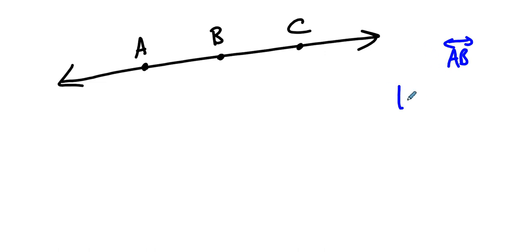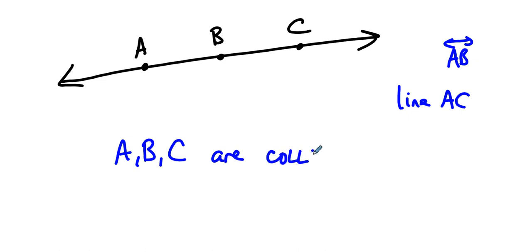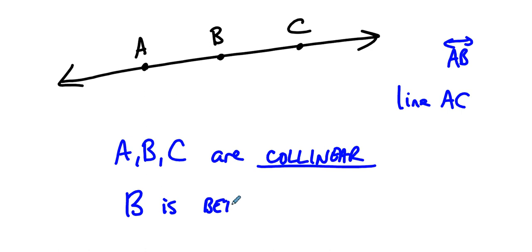Good for you. We could also call it line AC. We could name it by any 2 points that are on the line. We say that A, B, and C are collinear. They lie on the same line. They are collinear. And we say that B is between A and C.